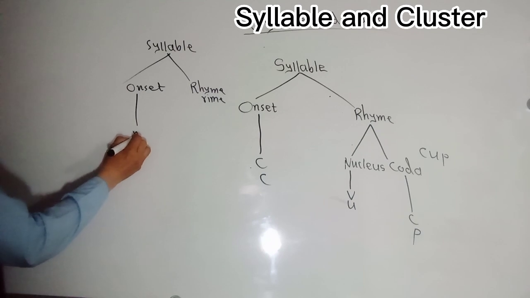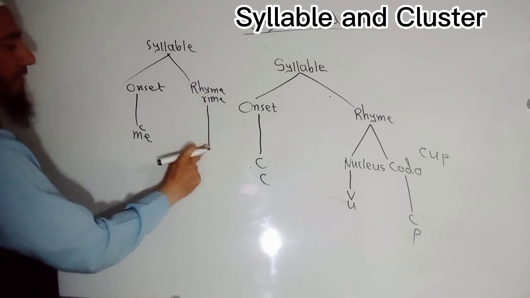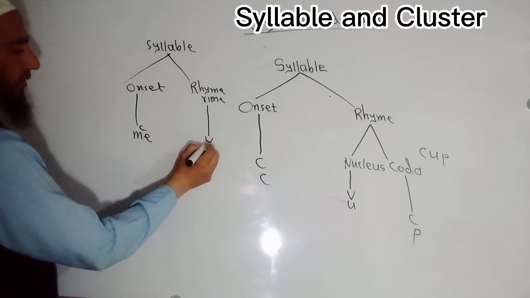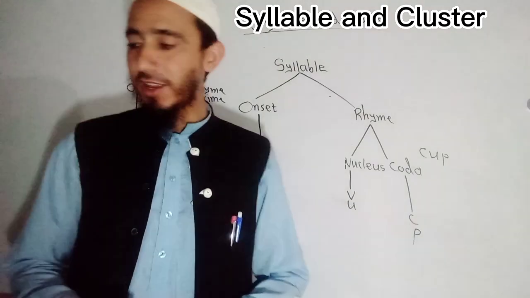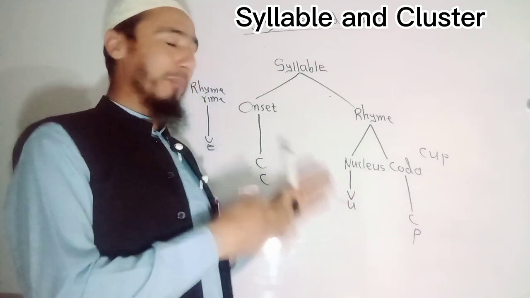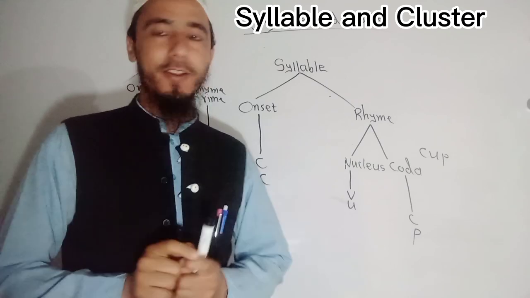Here the first sound is a consonant, I will write C, and then we only have a vowel, which is E. And there is no coda, so this is the structure. To represent a consonant and vowel, below the consonant you write C and below the vowel you write V.